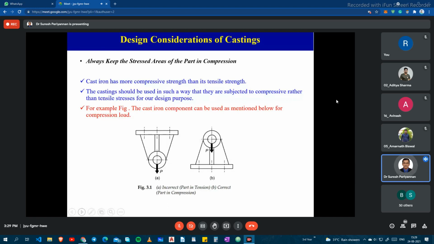Cast iron is a brittle material. Wherever tensile load is acting in a machine component, in that place we should not use brittle material. Wherever compressive load is acting in a machine component, we can try to prepare that component with brittle material, because under compressive load the failure rate is very low compared to tensile load, especially in brittle material.